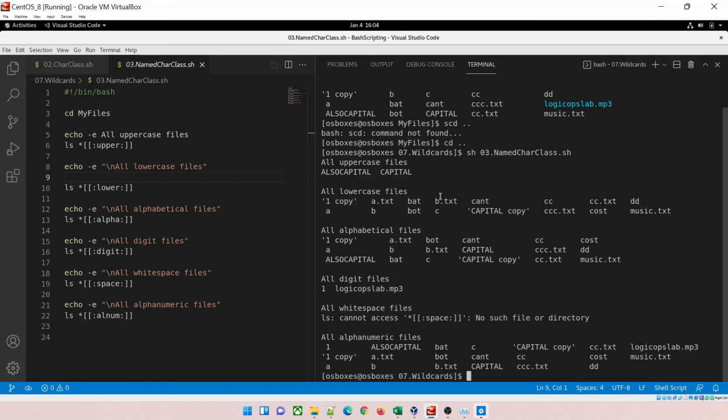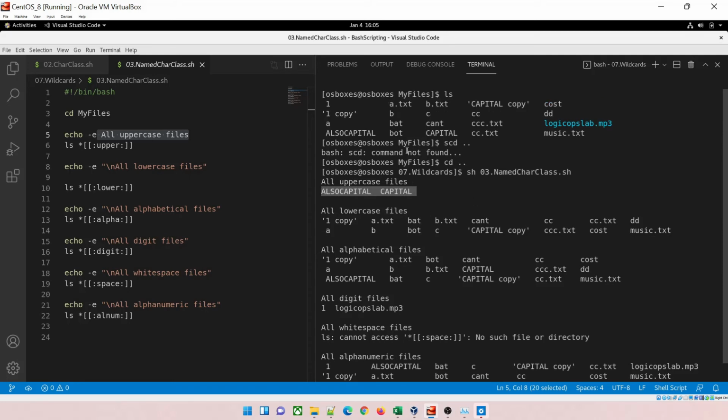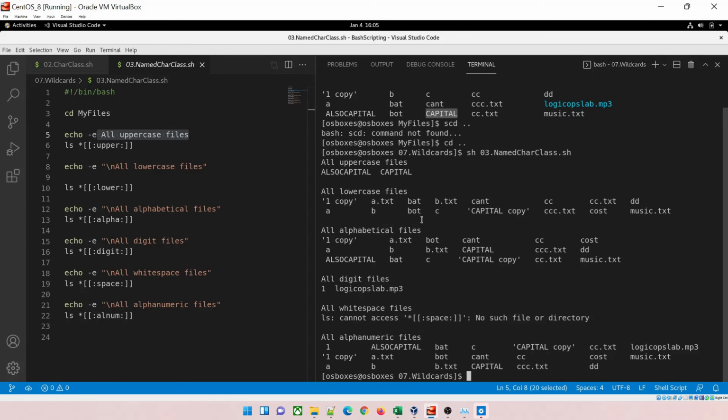Okay, so now what is happening? The first thing it has printed is all uppercase files. All uppercase files are also capital and capital, only two files. You can see this and this. All lowercase files, everything that is lowercase has to be printed. But now you'll say, okay Ravish, what is this? This is capital over here. Why has it printed? It does not matter. It will take everything that has this small file. Now, in the uppercase case, it won't take because it will take only uppercase. It will take lowercase, and if there is an uppercase in that file name, it does not matter, it will print that. This one is for upper.